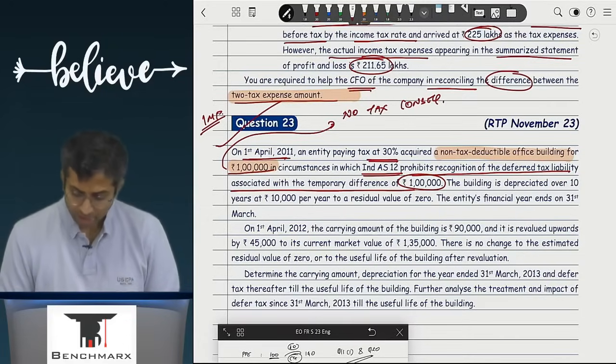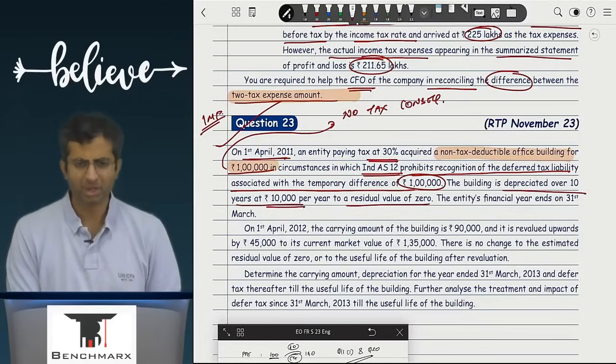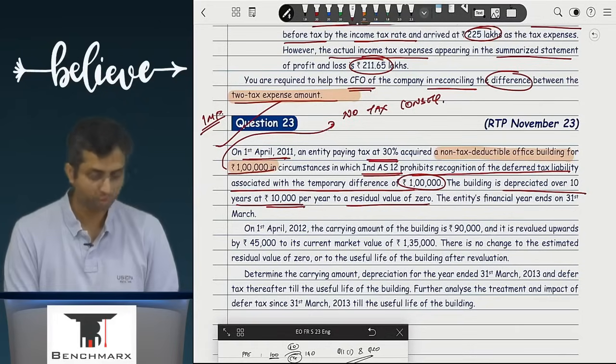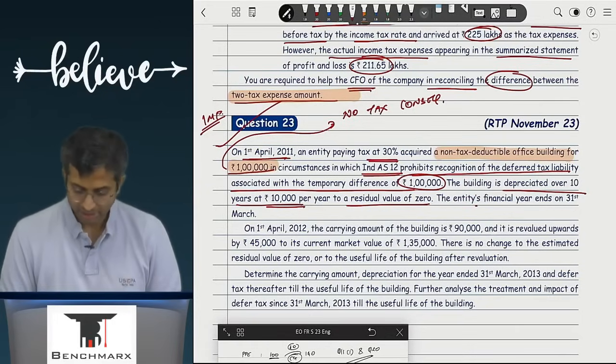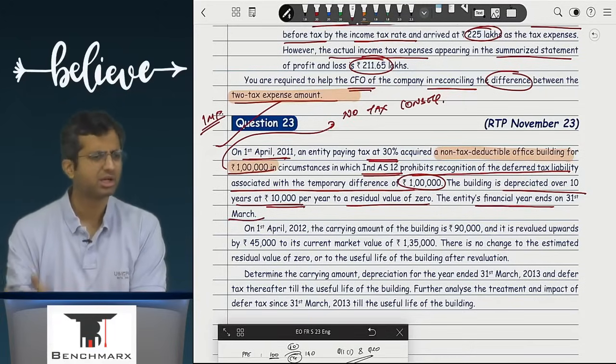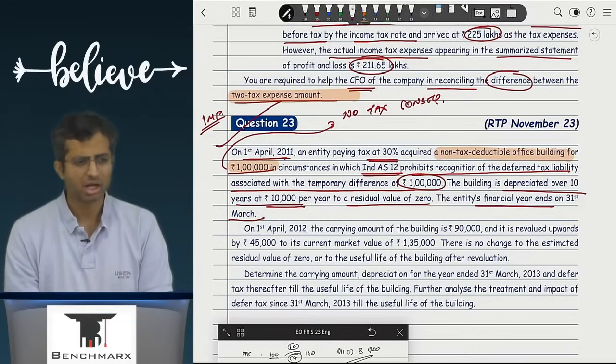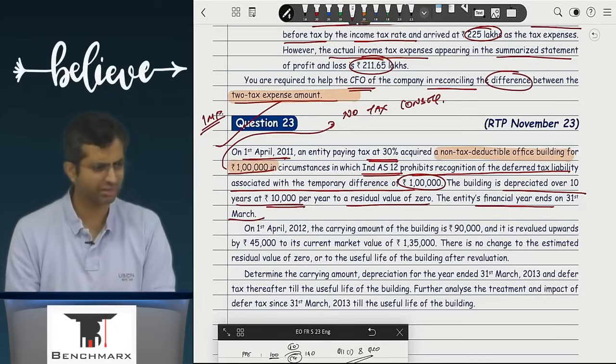No. The building is depreciated over 10 years at the rate rupees 10,000 per year to a residual value of 0. But will that 10,000 be eligible for deduction under income tax? No. The entity's financial year ends on 31st March. Achha, does books of accounts really care whether it is allowed for income tax or no? They will still record the asset.